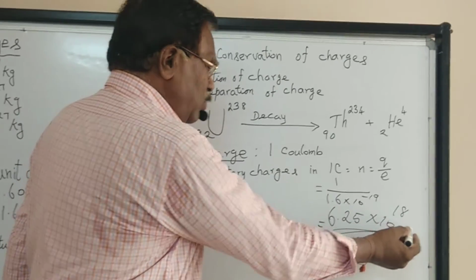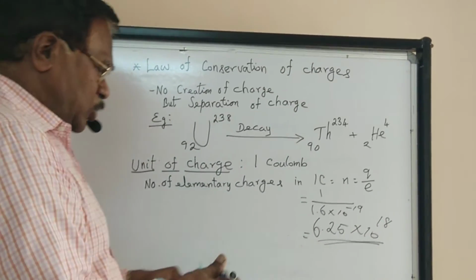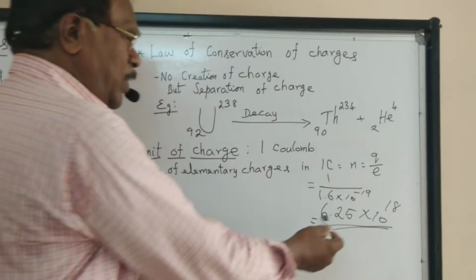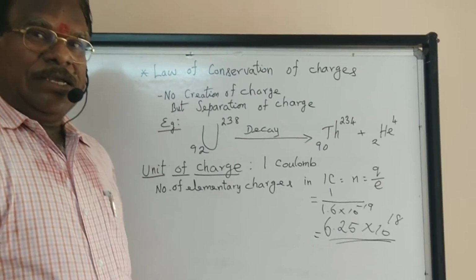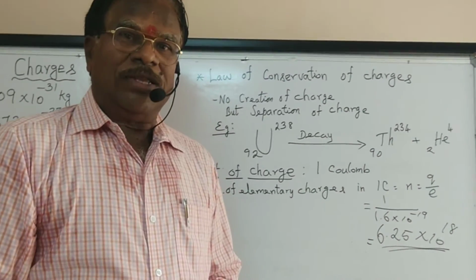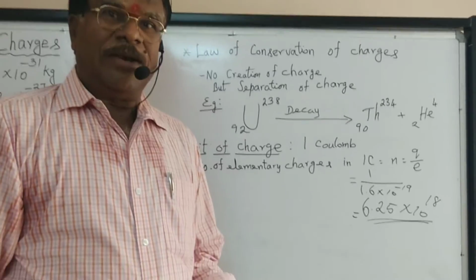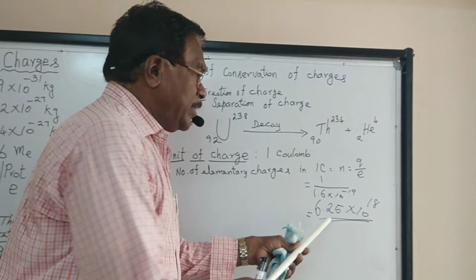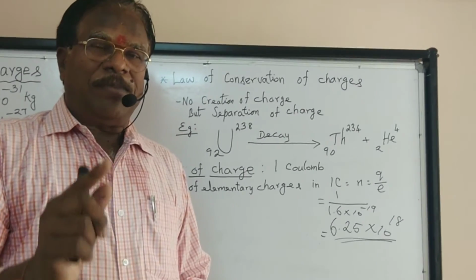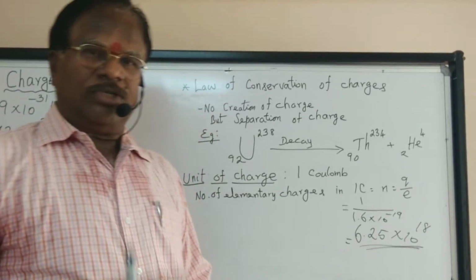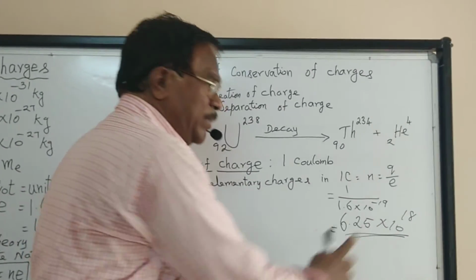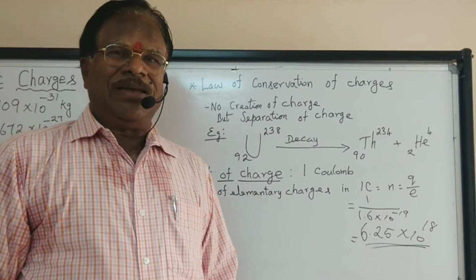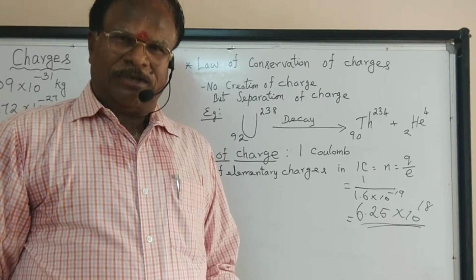Will you give any unit for this? No. How can you give a unit for a mere number? So there is no unit. So what does it mean? When I say this carries 1 coulomb of charge, it has 6.25 × 10^18 elementary charges. 6.25 × 10^18 electrons are present in minus 1 coulomb of charge, or 6.25 × 10^18 protons are present in plus 1 coulomb of charge.